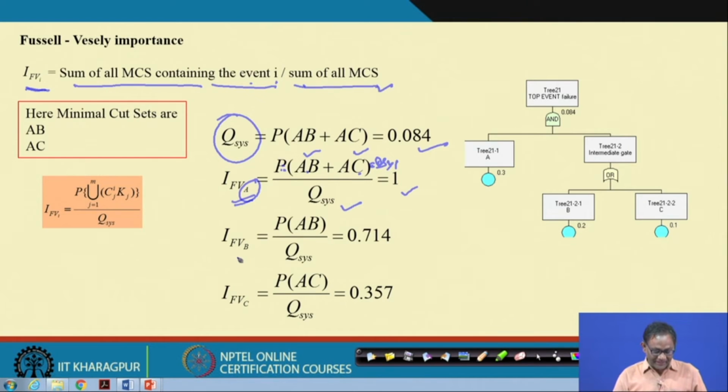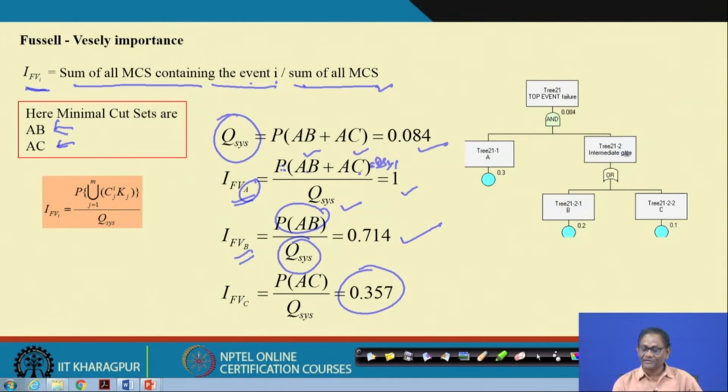Now, if we go by the second one, that is B, you see B is in the first cut set, not in the second cut set. So, the probability of this, by system unavailability, the value is this. Similarly, C is in the second cut set, not in the first set, and the value is this. So, with reference to this example.